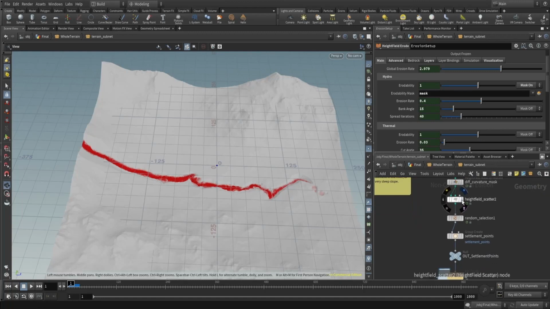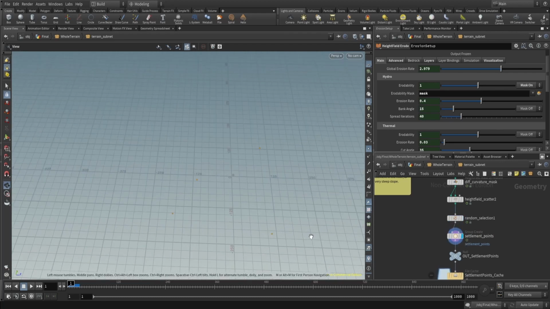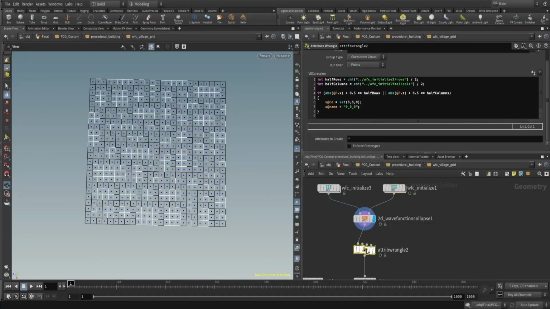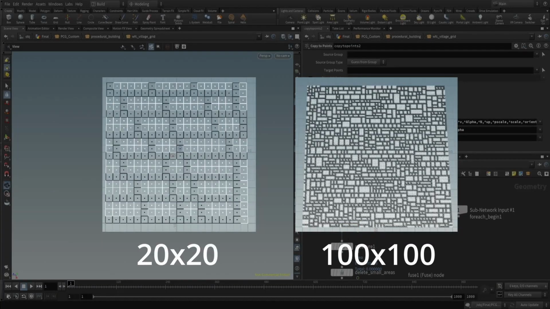Back to the height map and settlement origin points. The points for them are selected only considering two parameters. The place should not be very steep and should not be part of the river. Before they are used, the Outer initializes the VFC grid for the manually created texture and executes VFC on a bigger scale.